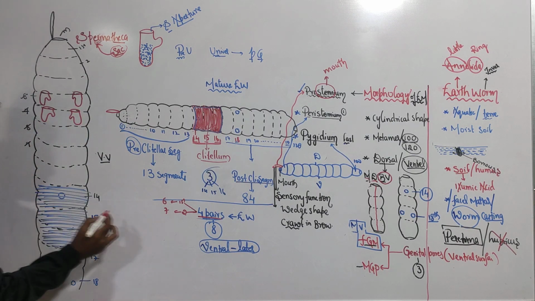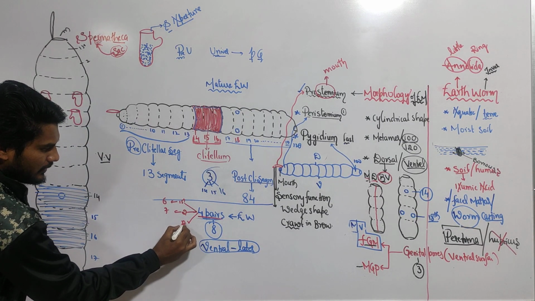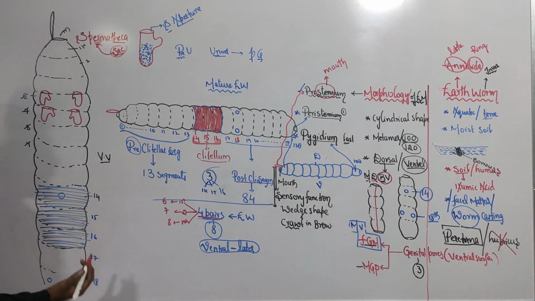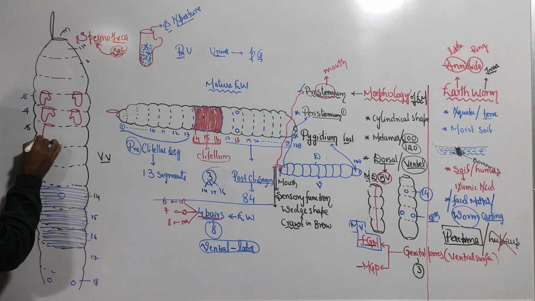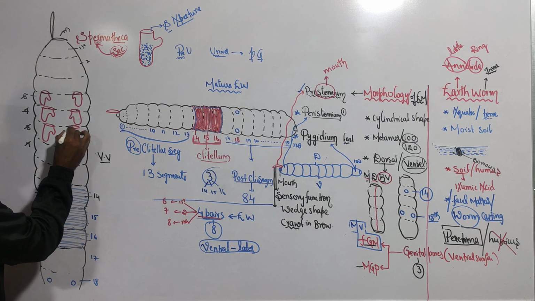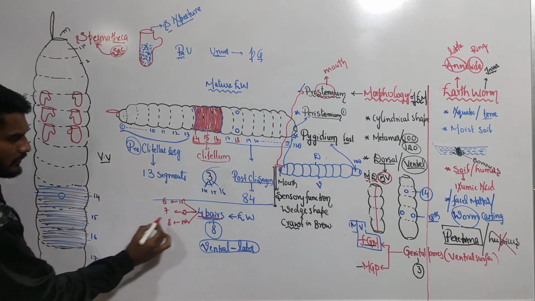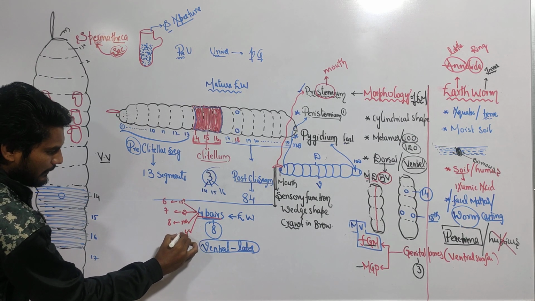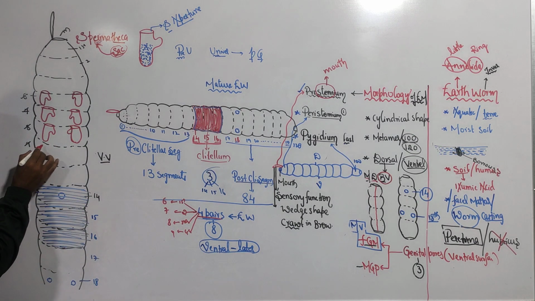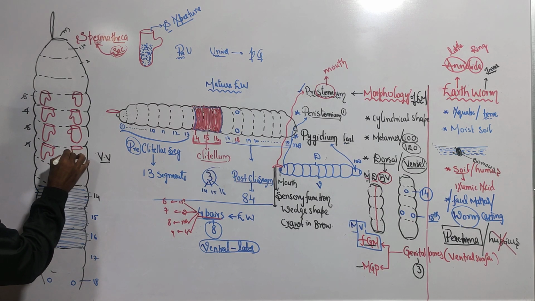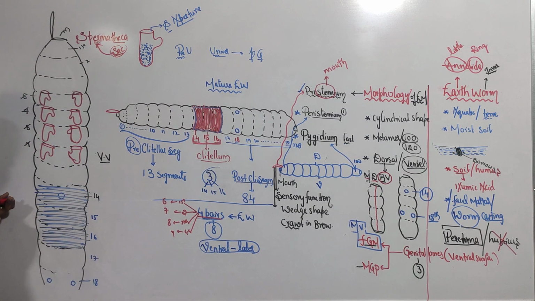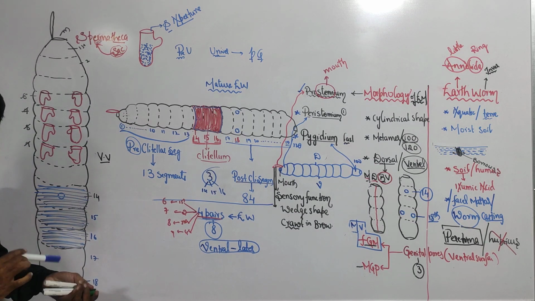Next one, the third pair. The third pair of spermatheca is present in which segment? Eighth segment. Like this. This is the third pair of spermatheca. And next one, the last pair. The fourth pair of spermatheca is present in which segment? Ninth segment. Like this. It is present in the ninth segment.